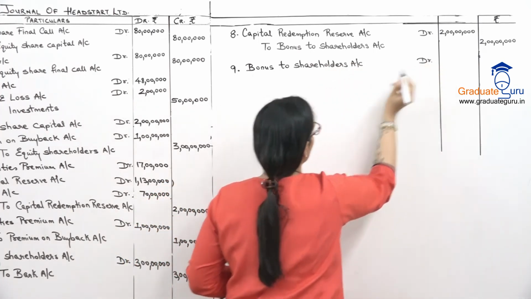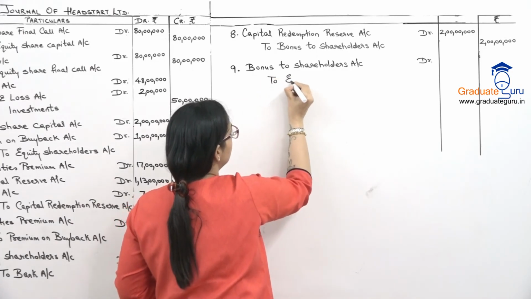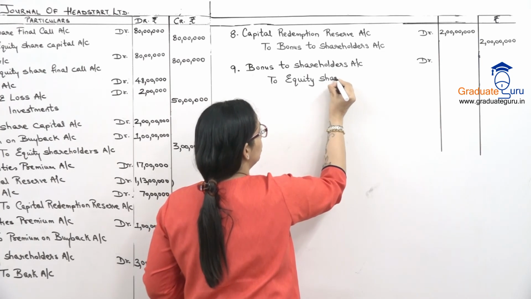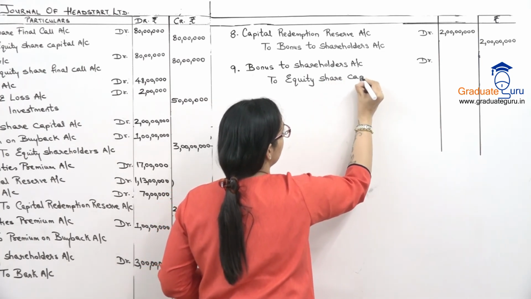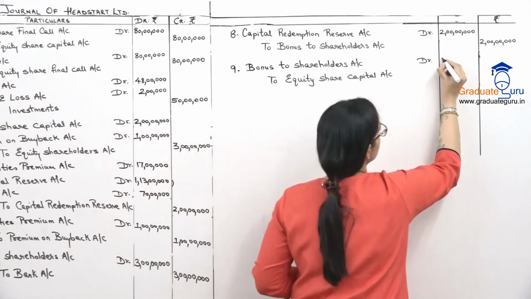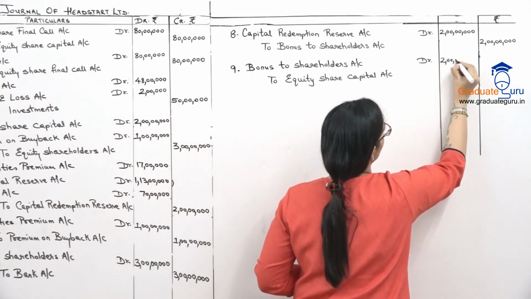And we will take it to equity share capital because we are creating new shares. So to equity share capital account with the full amount, the same amount of 2 crores.